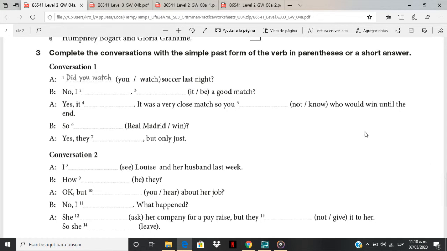Okay, so you already have here the verbs in parentheses. Use them, right, to complete the conversation. Okay.